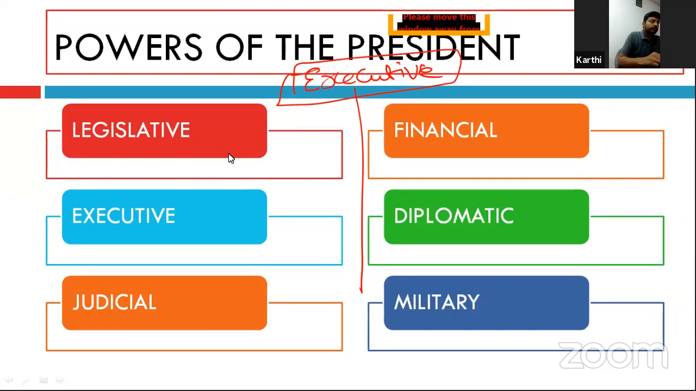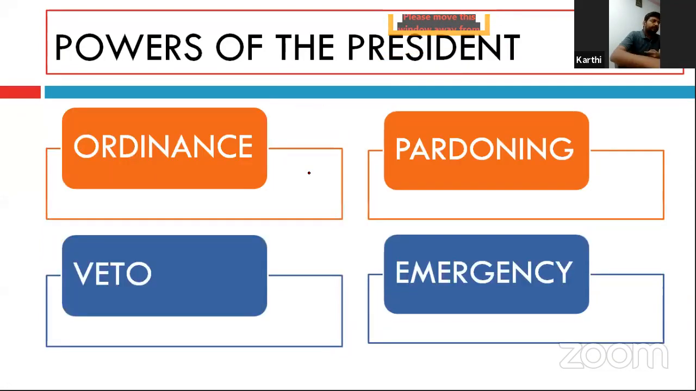That is legislative power, executive power, judicial power, financial power, diplomatic power, military power. These are the different classifications that the president can have. But there are certain functionally important powers of the president: ordinance making power, pardoning power, veto power, and emergency powers of the president. Today we will discuss one by one. We will start with the emergency powers.